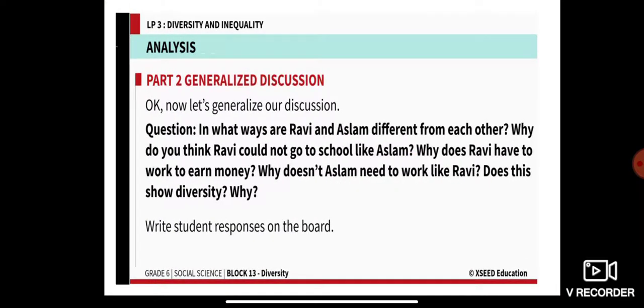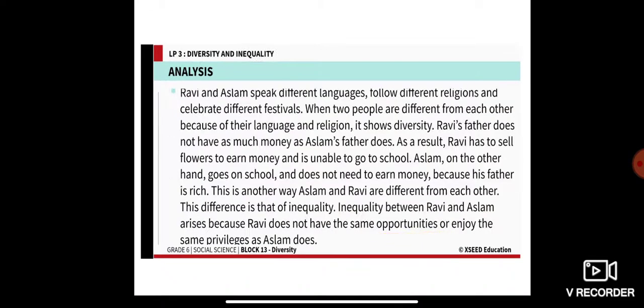In what ways are Ravi and Aslam different from each other? Why do you think Ravi could not go to school like Aslam? Why does Ravi have to work to earn money? Why does Aslam need to work like Ravi? Why doesn't Aslam need to work like Ravi? Why does this show diversity and why? Alright, you listen carefully, okay?